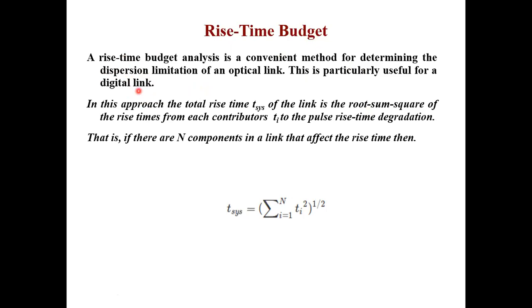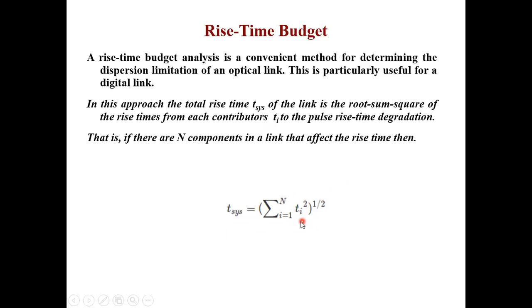can tolerate it. So for calculating the rise time budget analysis, I have the total system rise time T system. Please write down this formula. We will be using it today in the numerical also. The system rise time is given by the generic formula: the square root of the summation from i equal to 1 to n of Ti square. Now what is this Ti?